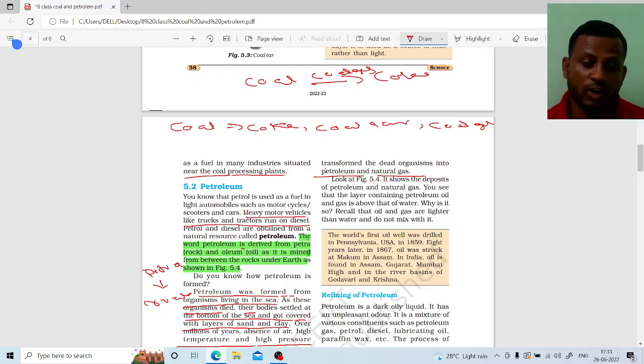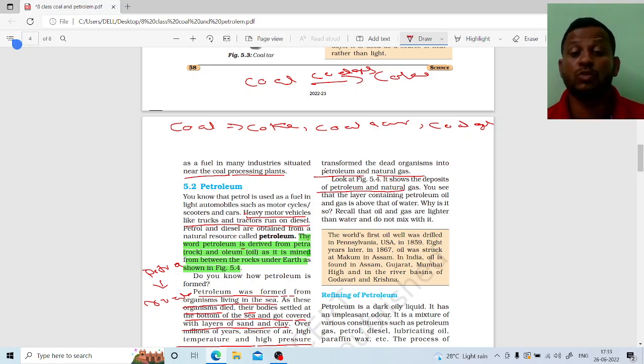All that dead organism is converted into petroleum or natural gas under high temperature and high pressure, and this petrol and natural gas we use for various purposes in our day-to-day life.